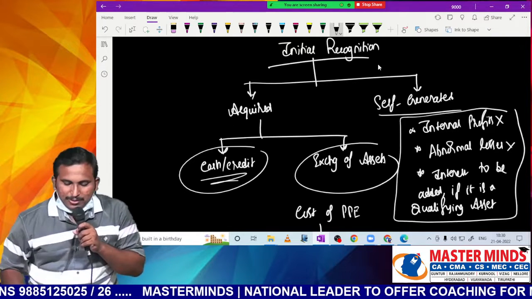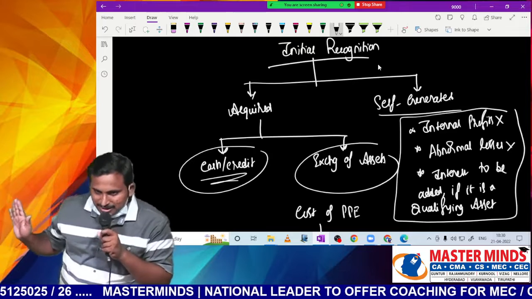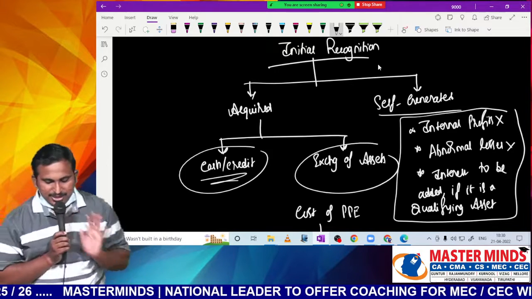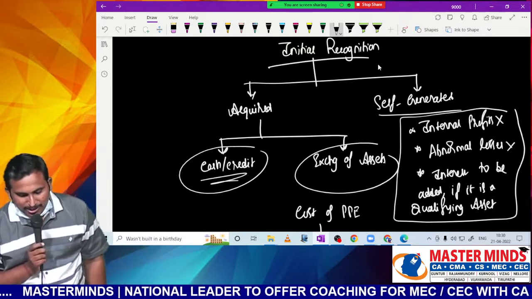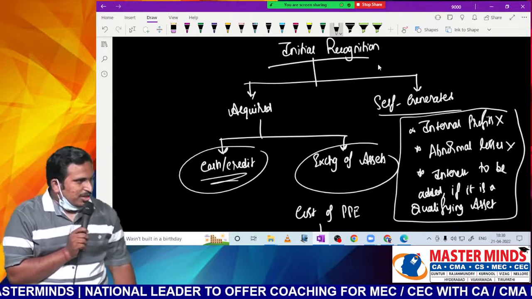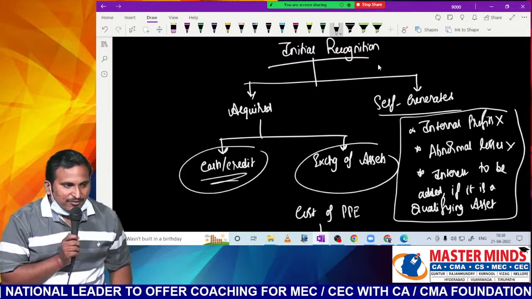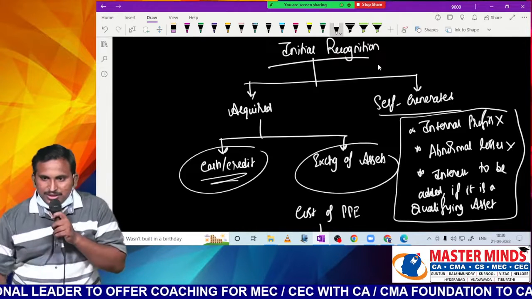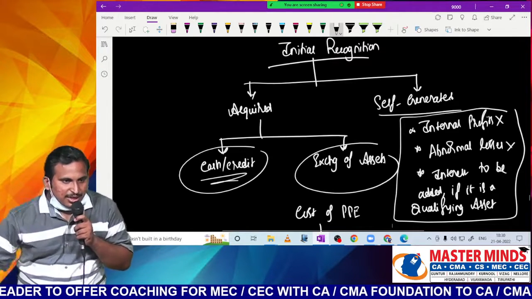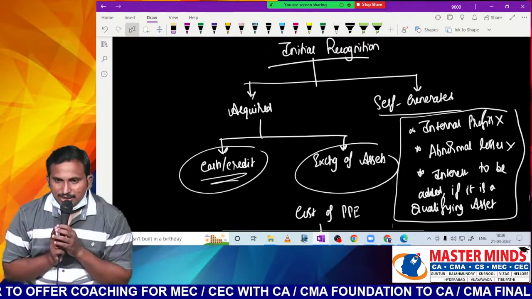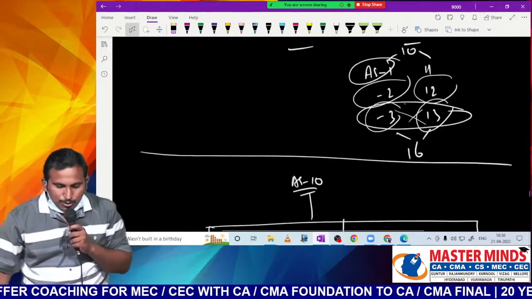If you just remember these three, all other principles remain the same for self-generated assets. So internal profits to be eliminated, abnormal losses not to be considered, and interest to be added if it is a qualifying asset. That's all. With this we have completed initial recognition. Sir, discussion clear? Now let me move to the next one.